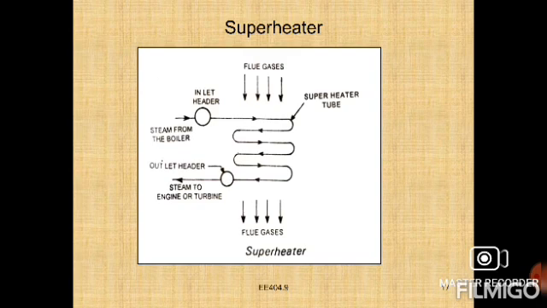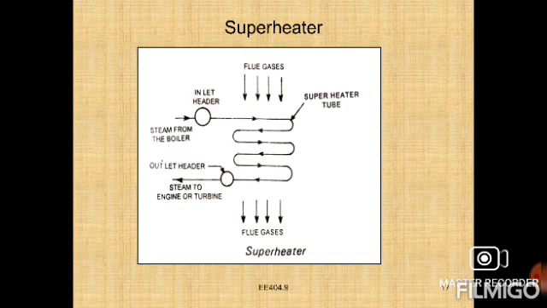One end of the tube is connected to the inlet header. You can check here in this figure. One end of the tube is connected to the inlet header, and the other end is connected to the outlet header, right? Next, steam from the boiler enters into the inlet header through the pipe, right?